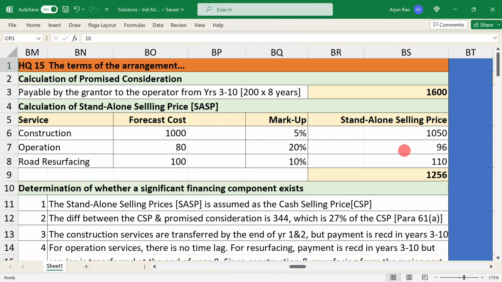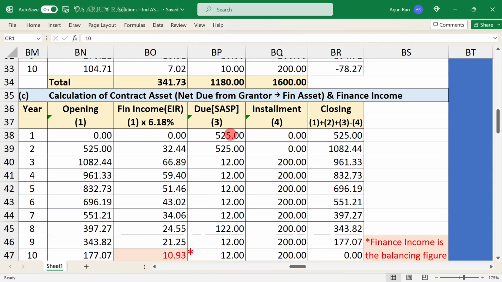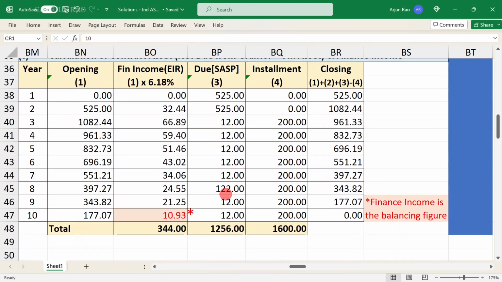Similarly, 96 should be recognized over 8 years and 110 at the end of the 8th year. So that is what has come in this due column. So 1050 by 2, 525, and then 96 by 8, 12, and then in the 8th year plus 110. So first year 525 is due and recognized as income. That is at the end of first year. It becomes the opening balance of the financial asset.